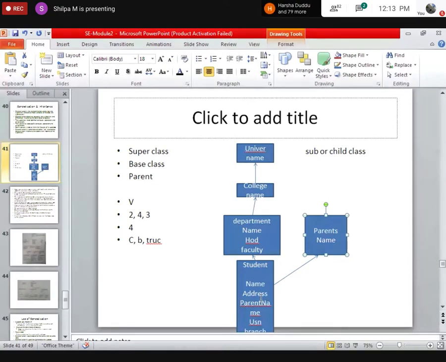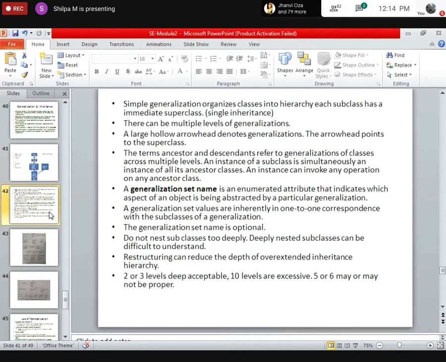Time being, you need not worry about it, but this is how it happens. Now, you might feel that when I'm taking from department, it was very easy. Yes, from college, university also it was easy. Now, student is inheriting properties from three classes along with this parent class. So if maximum two or three classes, if it inherits properties, then it is fine. If there are more than three or four classes, it is okay, but there should not be more than 10 levels.